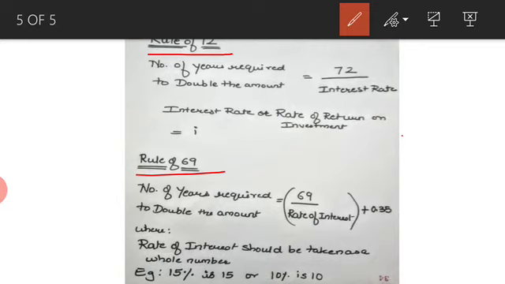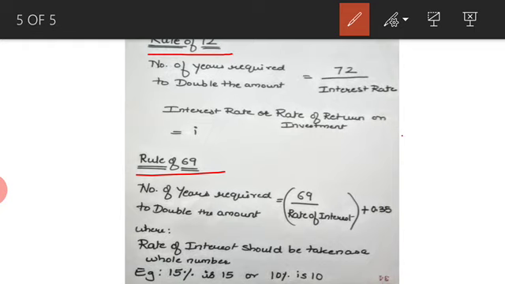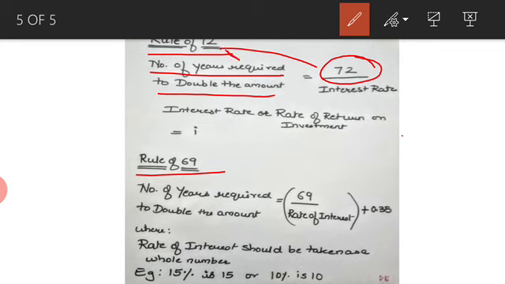Basically these two rules talk about how much time it takes for an amount to double itself. These two rules are used to calculate the time for doubling your amount. So what does the rule of 72 say? The number of years required to double the amount is equal to 72, because it is the rule of 72, divided by the interest rate, whatever is given to us.